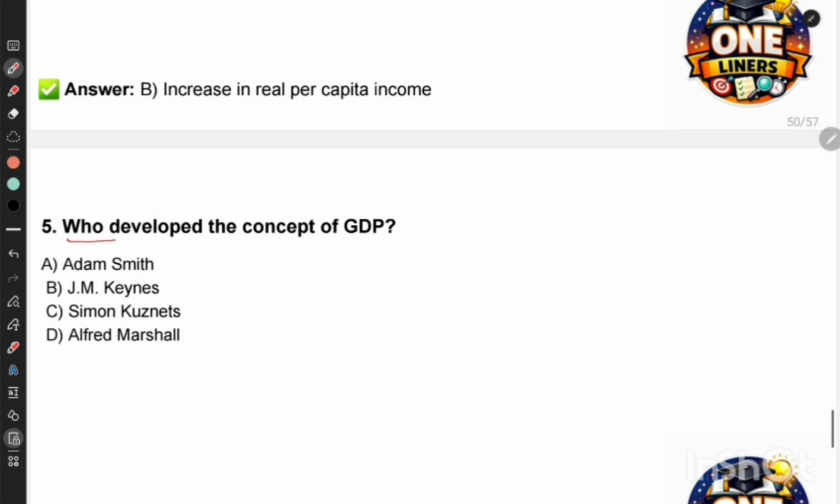Next question. Who developed the concept of GDP? Options are Adam Smith, J.M. Keynes, Simon Kuznets, Alfred Marshall. So the correct answer is Simon Kuznets. Okay.